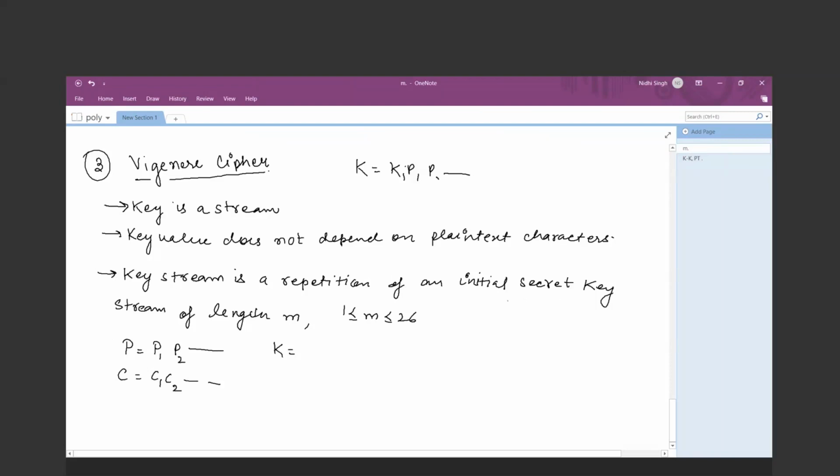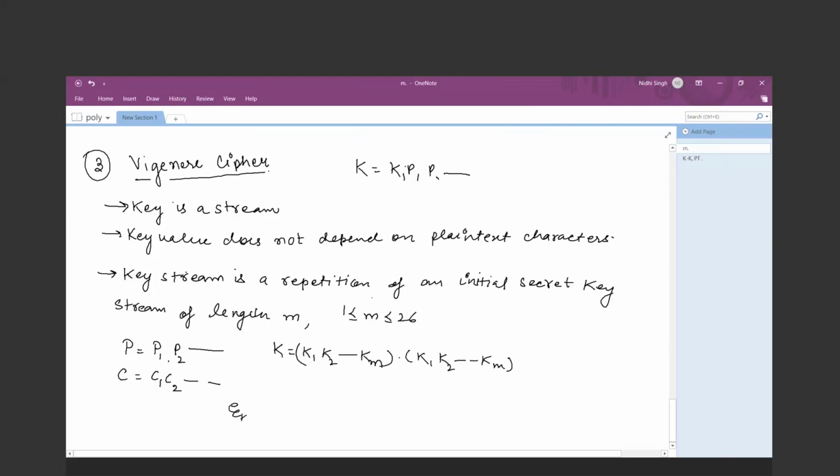Initial secret key stream का length m है. तो suppose मेरा initial key stream k1, k2 so on km तक है. ठीक है? And key stream is a repetition of k1, k2 so on km, and it will be repeated until the plain text characters are finished.